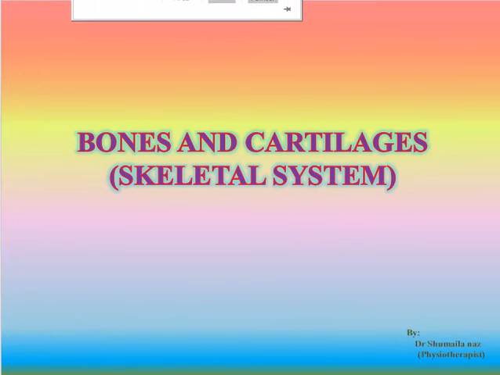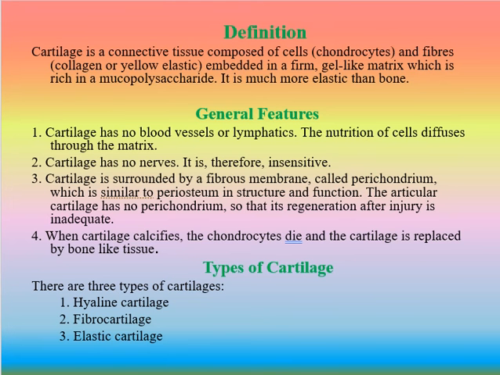Hi, today we continue with cartilage. Definition: cartilage is a connective tissue composed of cells, chondrocytes, and fibers, collagen and yellow elastic fibers, embedded in a firm gel-like matrix which is rich in mucopolysaccharide. It is much more elastic than bone.